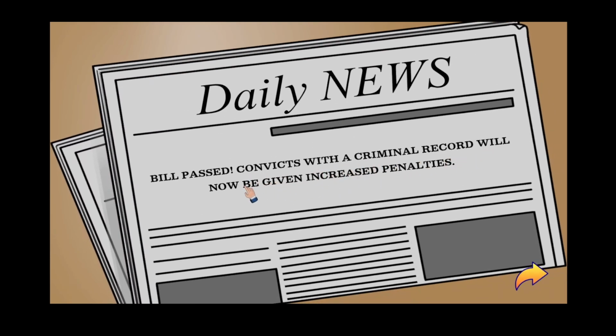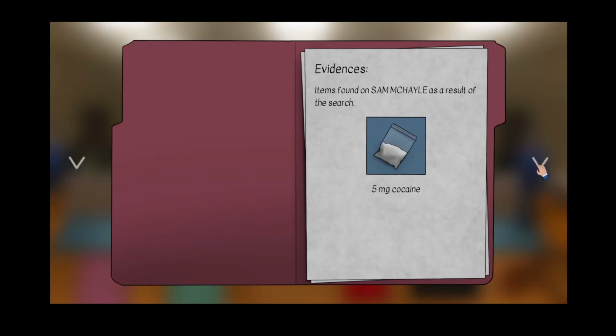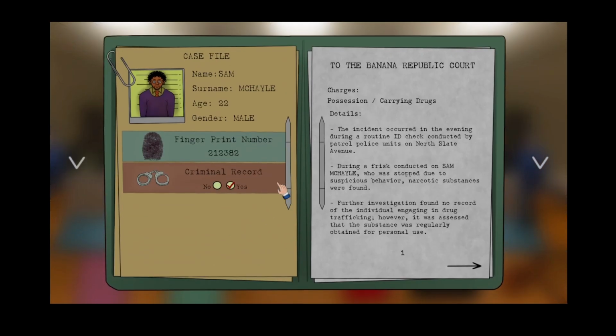Convicts with a criminal record will now be given increased penalties. 5 milligrams of cocaine. Where's a criminal record, naughty boy?